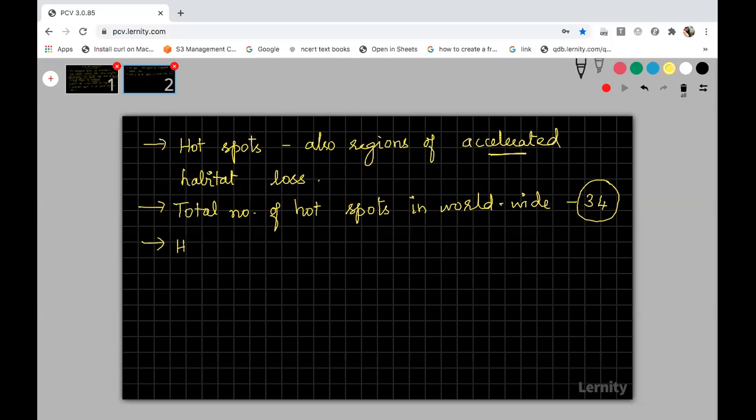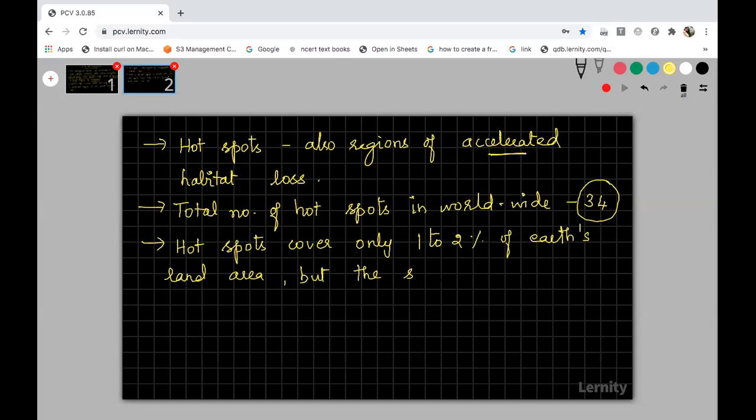The hotspots cover only 1 to 2% of Earth's land area. Of the entire land area, the hotspots cover only 1 to 2%. But strict protection or conservation in hotspots can reduce the ongoing mass extinction.